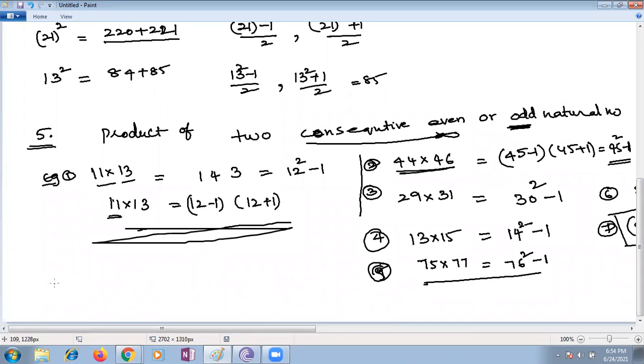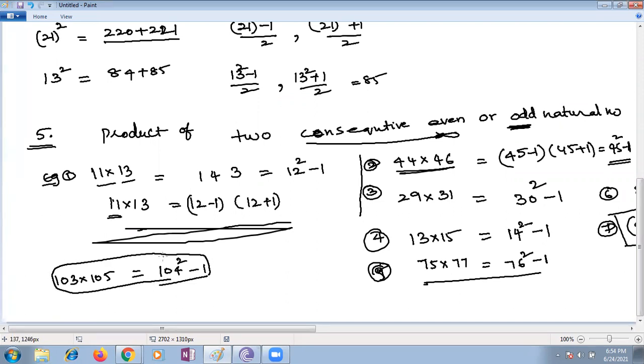Suppose if I want to multiply 103 multiplied with 105. What is the value of 103 multiplied with 105 in the square number? If I want to represent it as a square number, 104 square minus 1. 104 square minus 1.